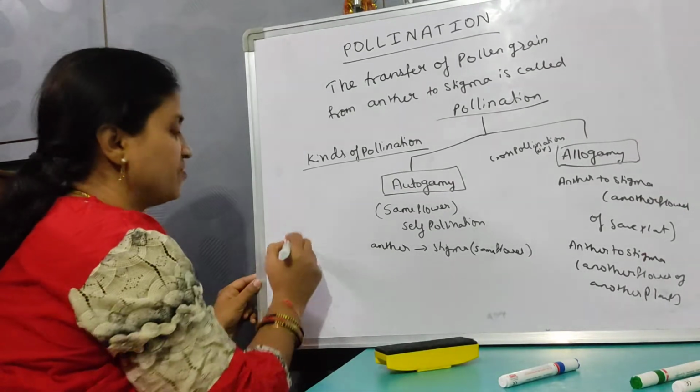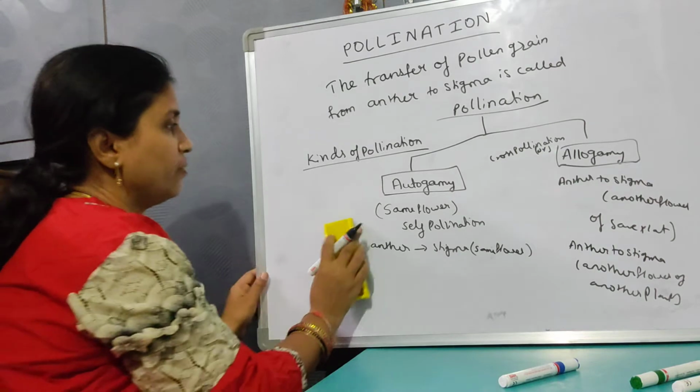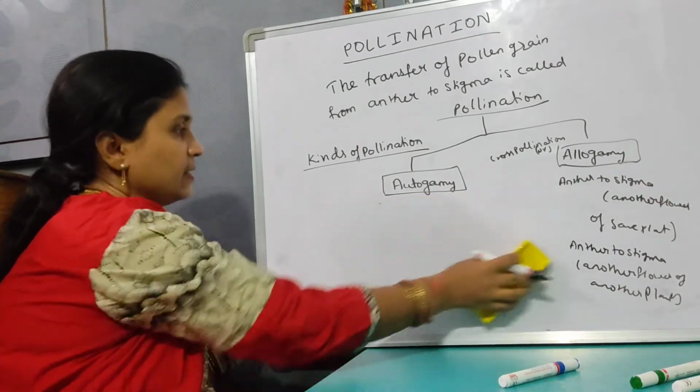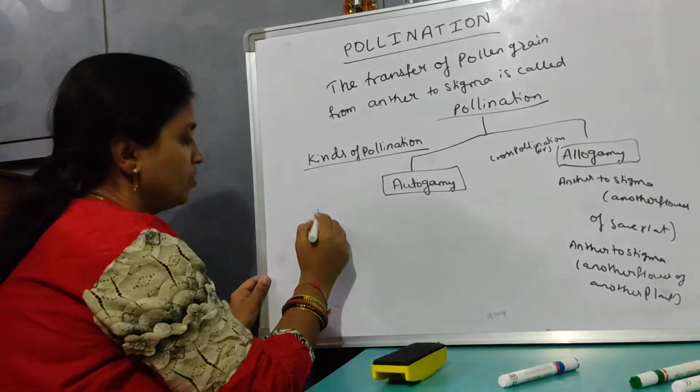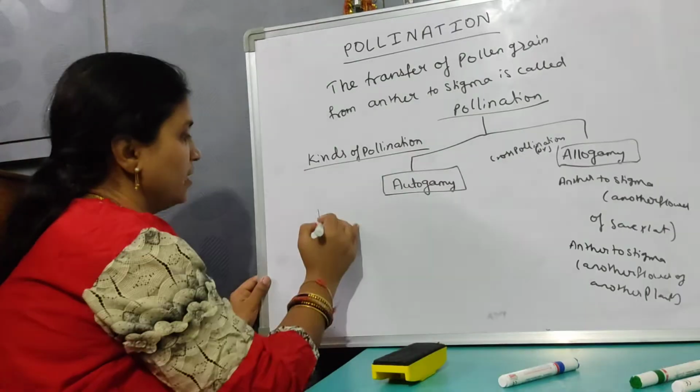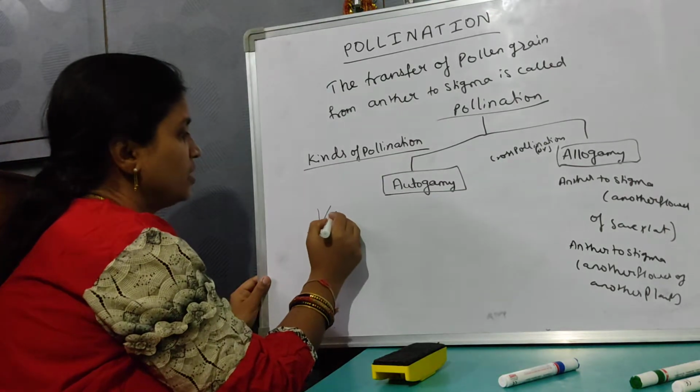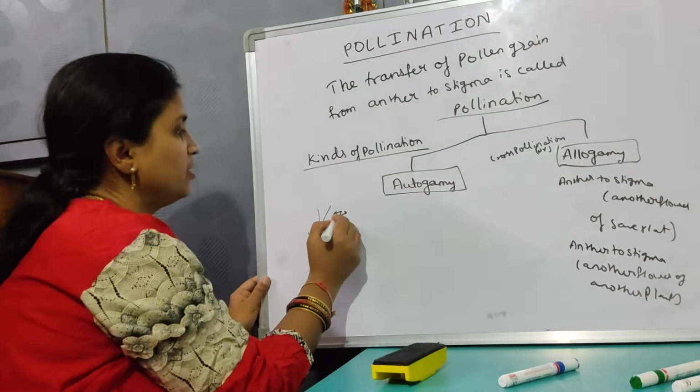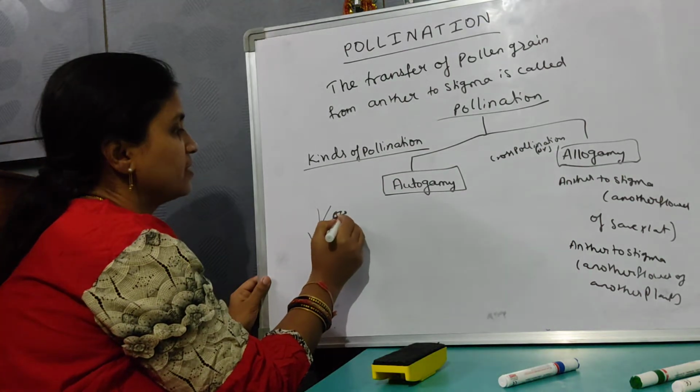Diagram-wise, this is the plant, isn't it? Here is the flower, and here the pollen grains.